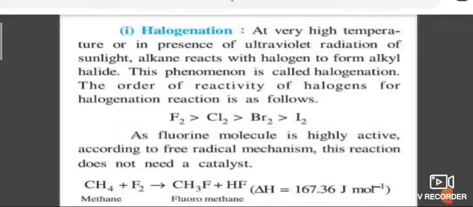What mechanism is involved in halogenation? First, initiation. In this process, in the presence of heat or sunlight, chlorine molecule gets homolyzed to give chlorine free radicals. This is because the chlorine-chlorine bond is weaker than carbon-carbon and carbon-hydrogen bonds. Next, propagation. The generated free radicals attack the alkane molecule to give alkyl free radical. So CH4 turns to CH3.